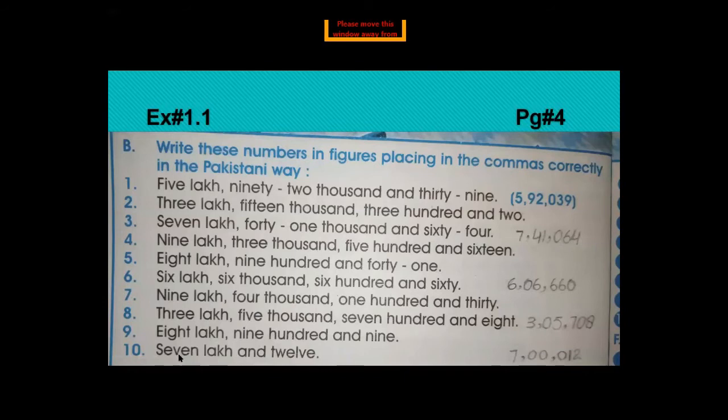Now look at question number 10. 7 lakhs and 12. Here no digits are given for 10,000, 1,000 or 100. So in these 3 places you will put 0. Okay. 7 lakhs, in the place of 7 you write 7, comma. There is no digit or value given for 1,000 or 10,000, so you put 0. Okay, as you look here. Then we put a comma, then there is no digit given for 100 also, so we will put 0 here, then 12, 1, 2. Hope you all understand this.